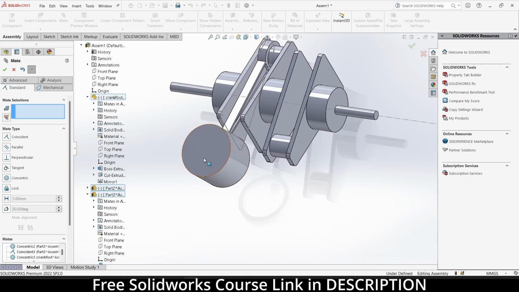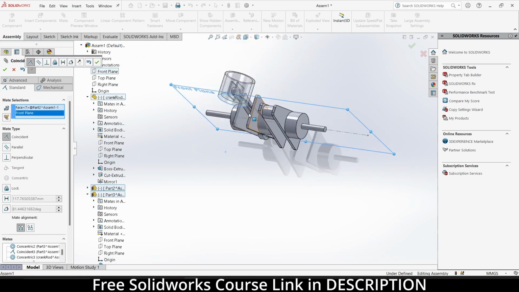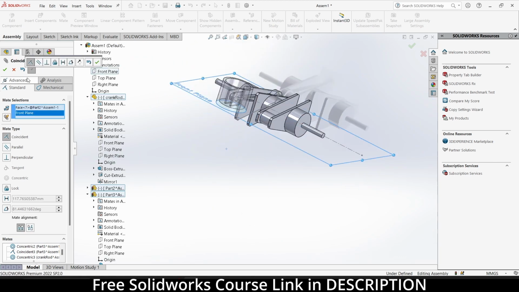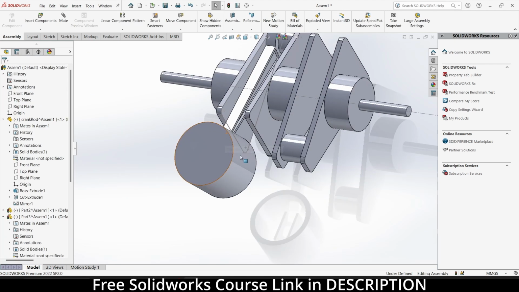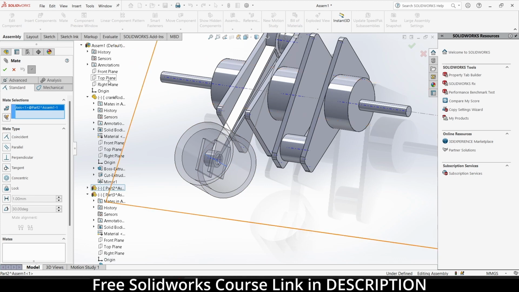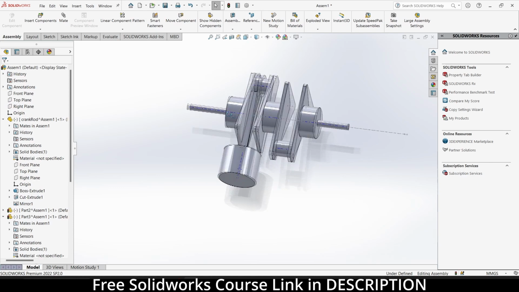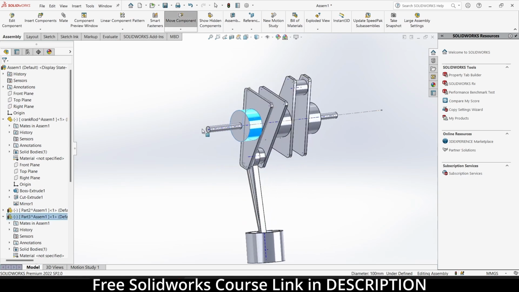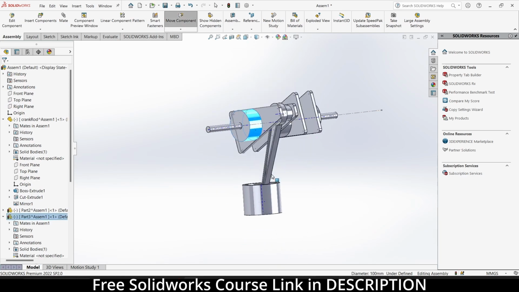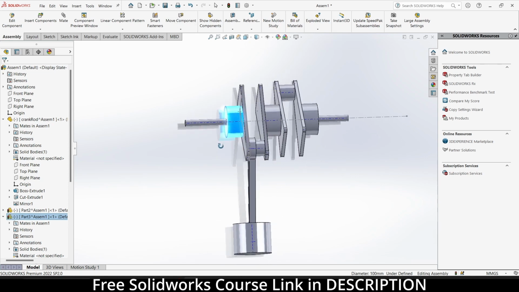What should I do with this face? Select this face and select the front plane. No. I will click on here, click on view temporary axis. I will select this line from this and select the top plane. Looks good to me. Click OK. So if I try to rotate it, hey, looks like a good one. But the work is still not completed yet.